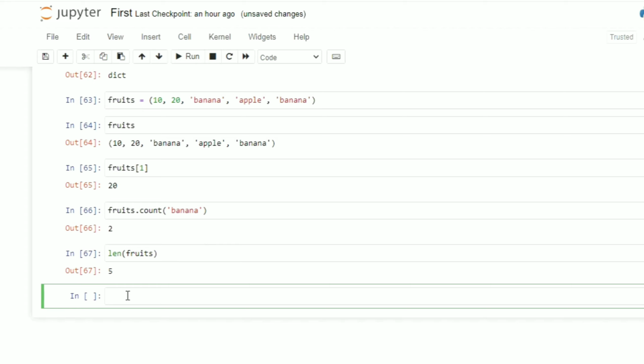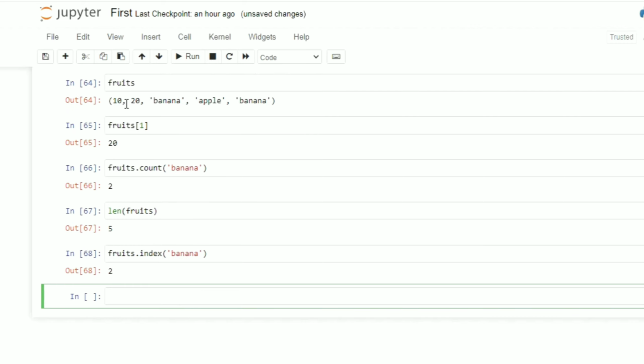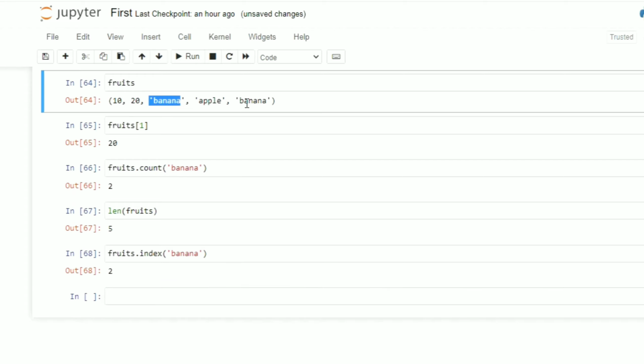Okay, and now let me check the index. So if I am writing fruits dot index, if I want to check the index of any particular item, like banana, you can see 2. Why is it giving 2? 0 1 2. Because it has been repeated 2 times, here also I have it and here also I have it. At index 2 I have banana, and at index 4 also I have banana, but whichever index comes first will be given as the answer by the index method. So fruits dot index of banana, the answer will be 2.